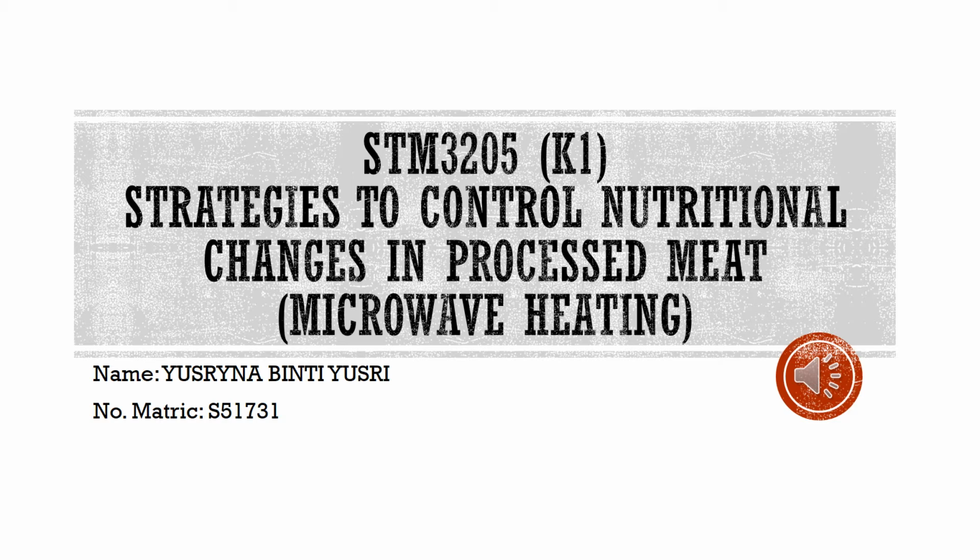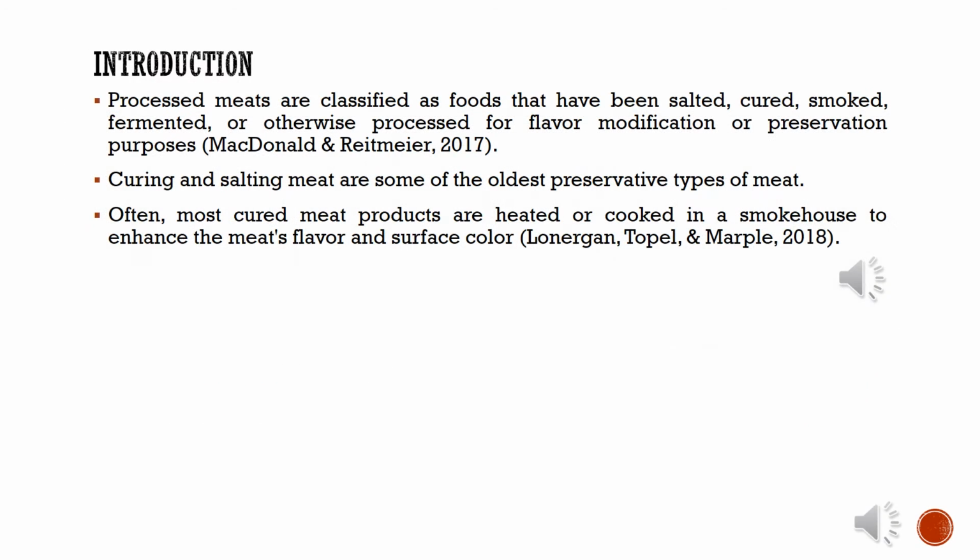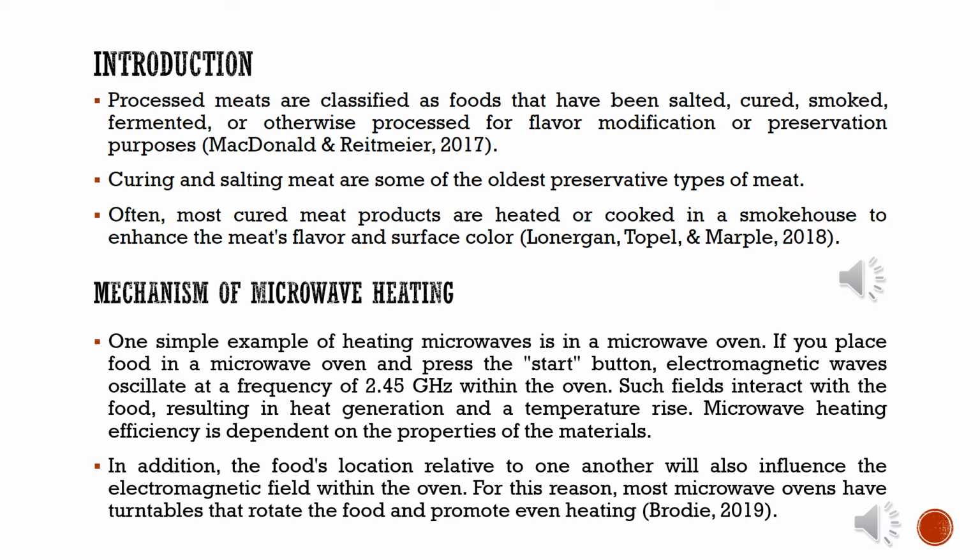I'm going to present about strategies to control nutritional changes in processed meat, microwave heating. Processed meats are classified as foods that have been salted, cured, smoked, fermented, or otherwise processed for flavor modification or preservation purposes. Curing and salting meat are some of the oldest preservative types of meat. Often, most cured meat products are heated or cooked in a smokehouse to enhance the meat's flavor and surface color.